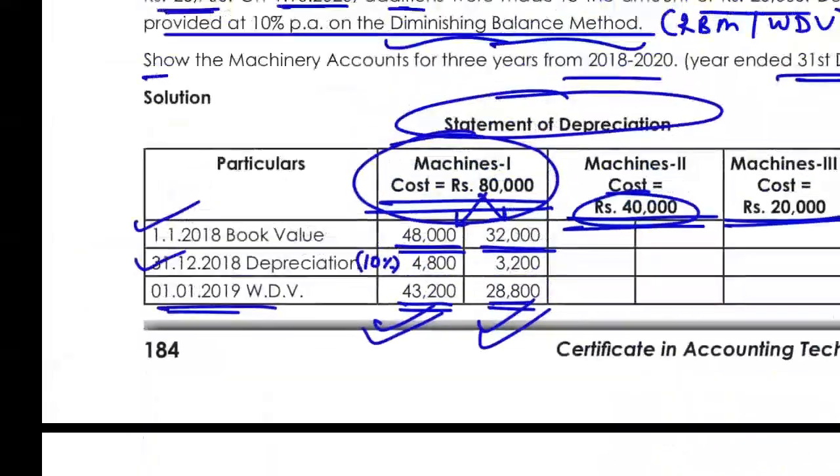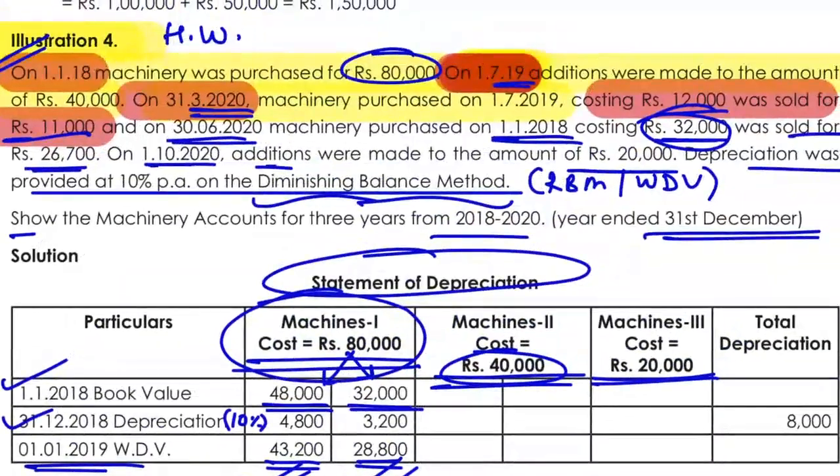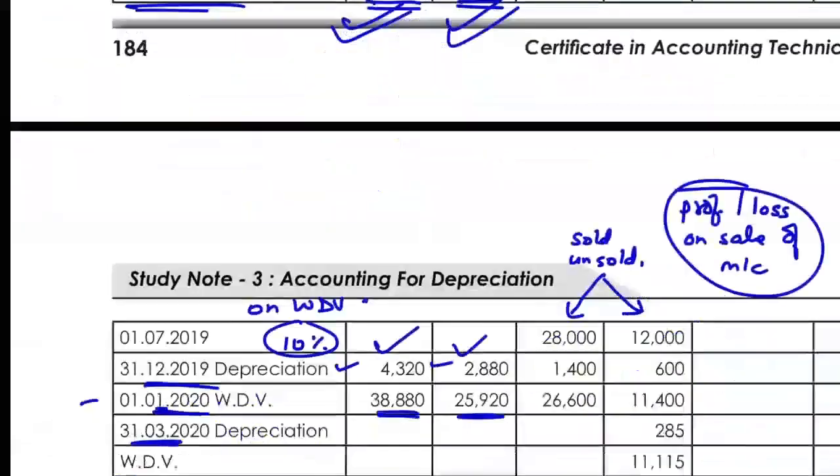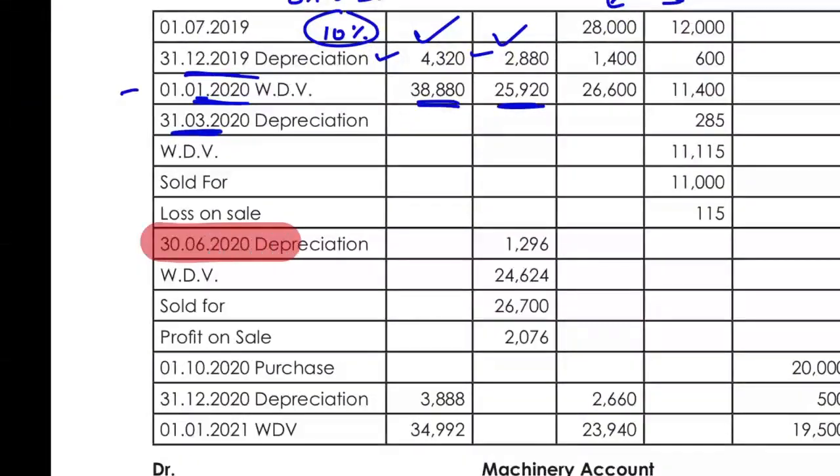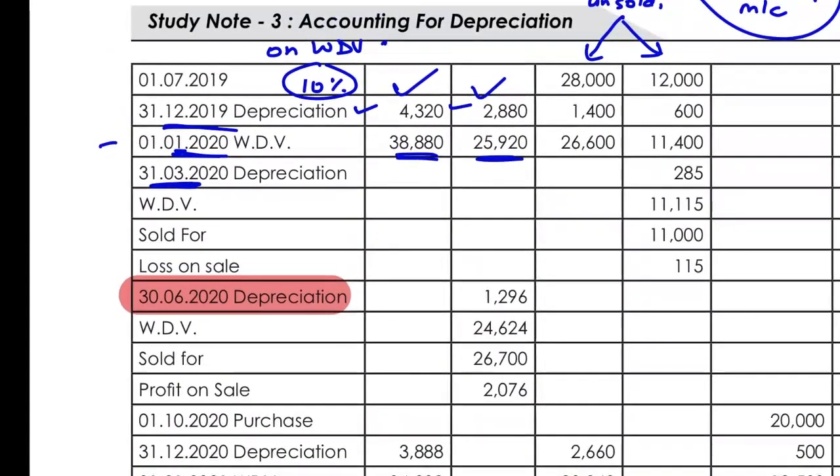And the machine which was purchased on 1st of January is sold on 30th of June. So for 6 months, the depreciation will be charged on it. So if you see, the depreciation is charged up to 6 months on the machine which is sold. So this machine is sold.